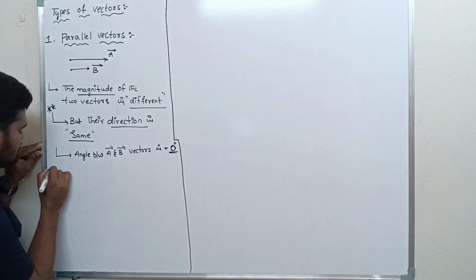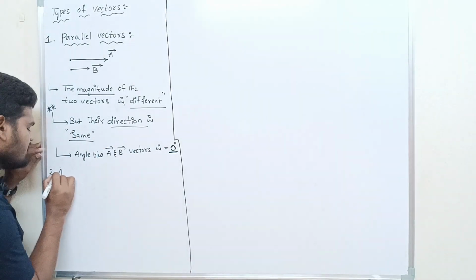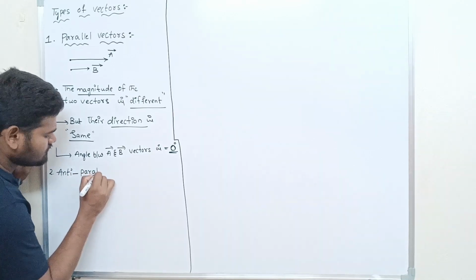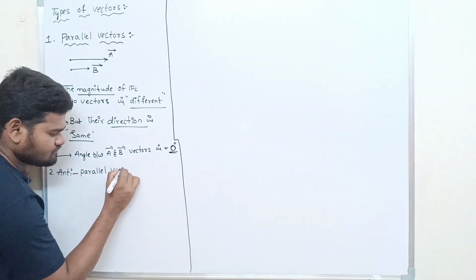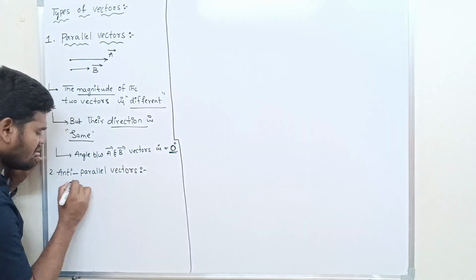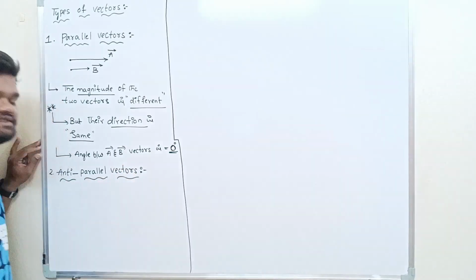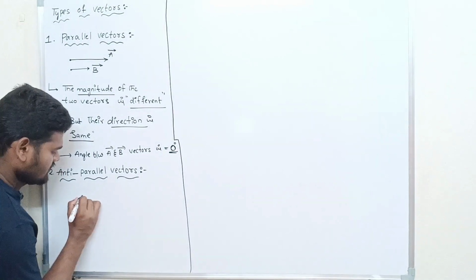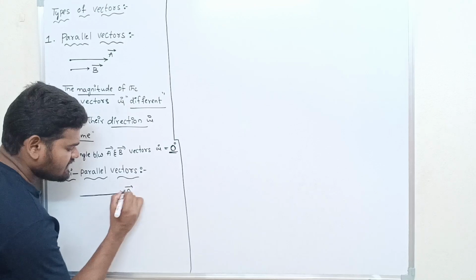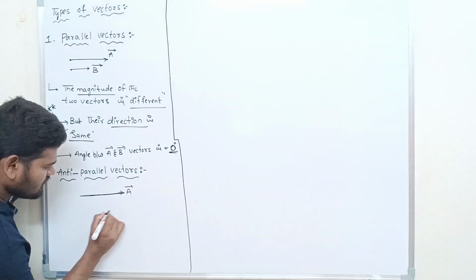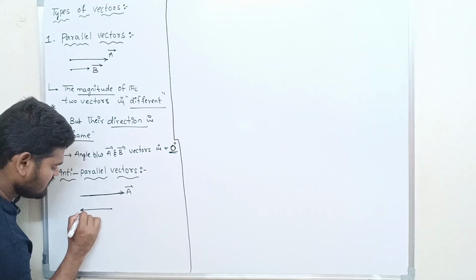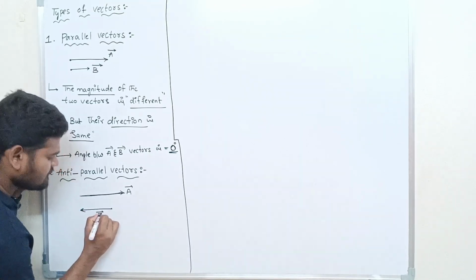Right. So the second one I'm taking is anti-parallel vectors. What is the meaning of anti-parallel vectors? Again I'm going to draw the diagram, then you can understand easily. So let us consider this is the A bar vector, and this is the B bar vector.